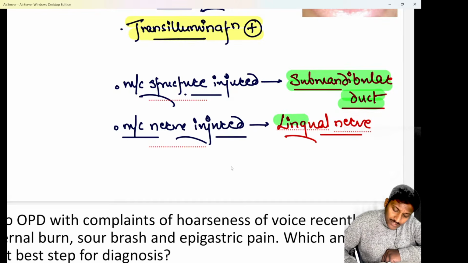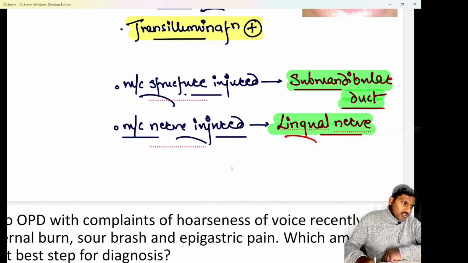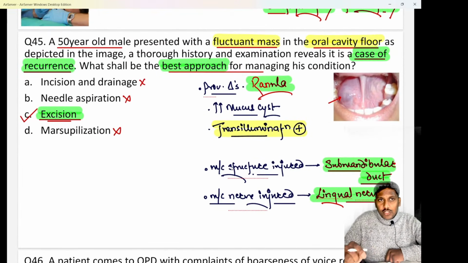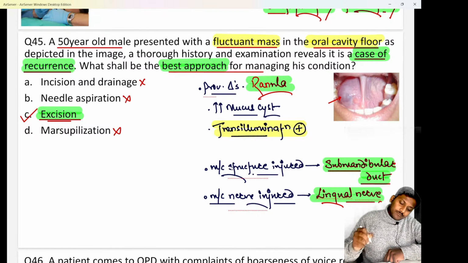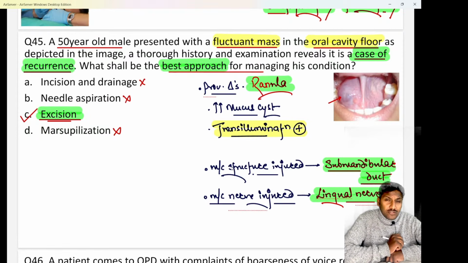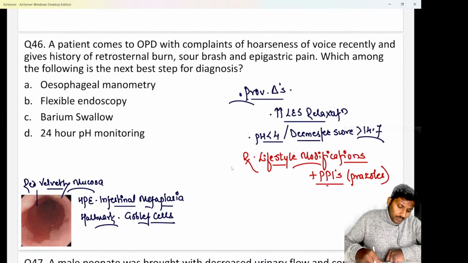Whereas a repeated PYQ in the FMGE exam is, which is the most common nerve injured during a ranula surgery. So whenever you do a ranula surgery or a surgery in floor of mouth, the commonest nerve that is injured is the lingual nerve. And we know whenever this lingual nerve is injured, patient will have loss of general sensations from anterior two-third of tongue. Patient will have loss of general sensations from anterior two-third of tongue. Do remember, this is a very common question asked in the FMG examination, read it twice or thrice. Okay, so do remember. Next is question number 46.